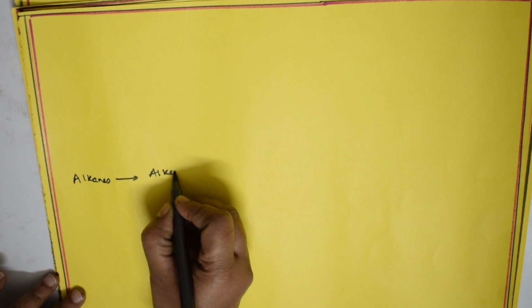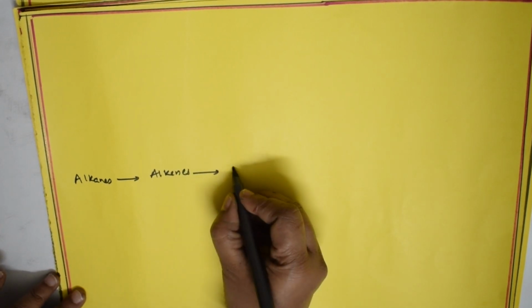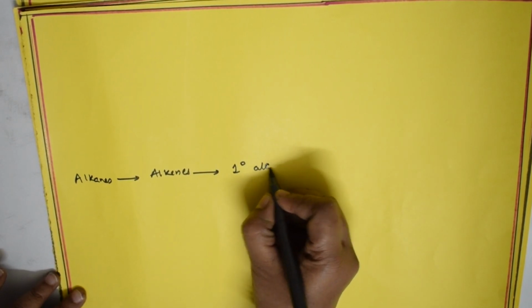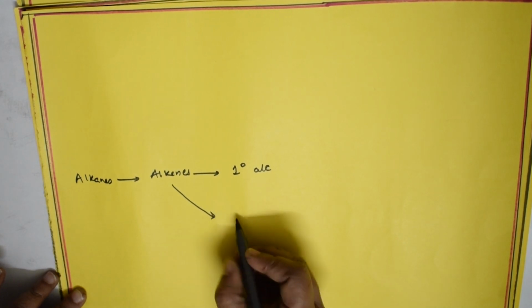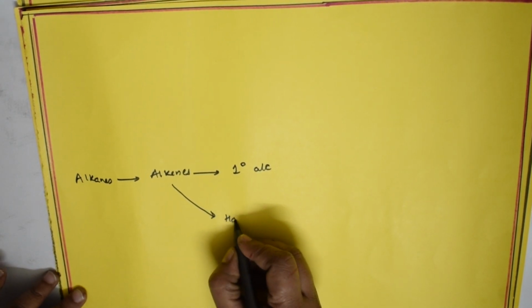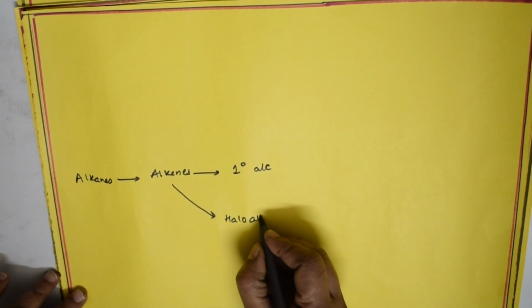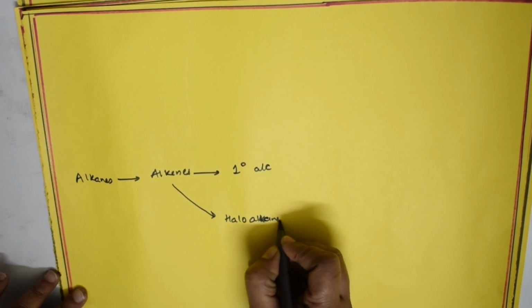Now where are we? We are at haloalkanes. Now what did we say? We said haloalkanes, basically what are we going to get? I have two methods to convert now. Here I said basically alkanes are getting converted to alkenes, correct? Alkenes are getting converted to primary alcohols. Now alkenes we have converted into, that is your haloalkane. This is where we have stopped, isn't it? We have stopped in the last page at this point.